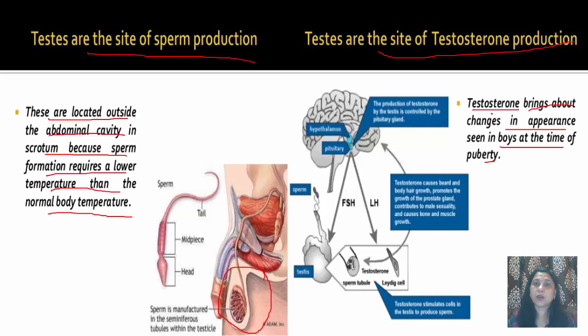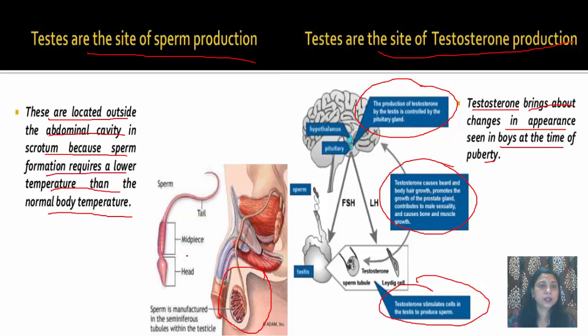Now, this testosterone is produced by testes, but its production is controlled by the pituitary gland. Testosterone causes beard and body hair growth, promotes the growth of the prostate gland, contributes to male sexuality, and causes bone and muscle growth. It also stimulates cells in the testis to produce sperm. And this is sperm. It has a head, midpiece, and a tail. This is the structure of a sperm.